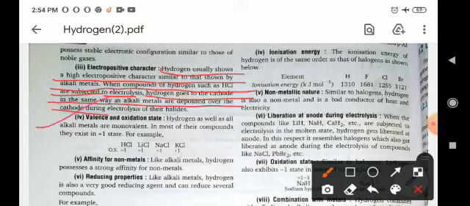Now, valence or oxidation states. Hydrogen as well as all alkali metals are monovalent. Most of their compounds exist in the plus one oxidation state. For example, hydrogen, lithium, sodium and potassium. In all these compounds, hydrogen is present in plus one, lithium also plus one, sodium plus one and potassium plus one. So the oxidation state of hydrogen also resembles the alkali metals.